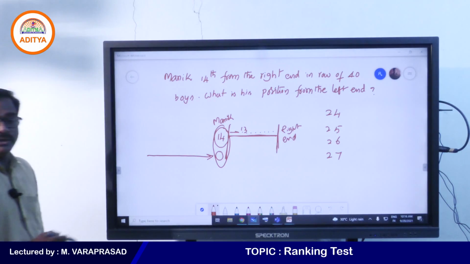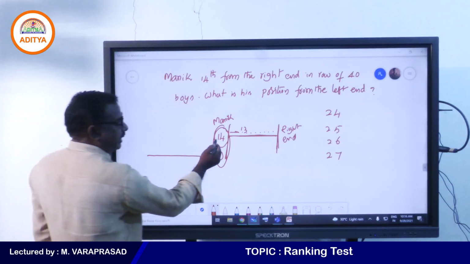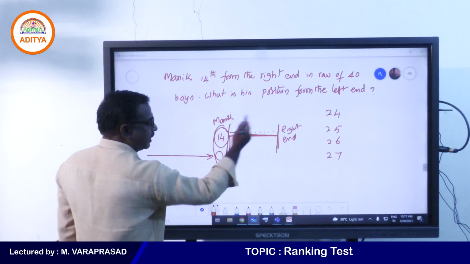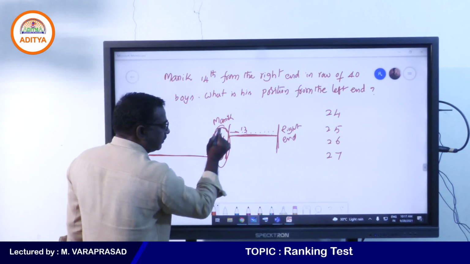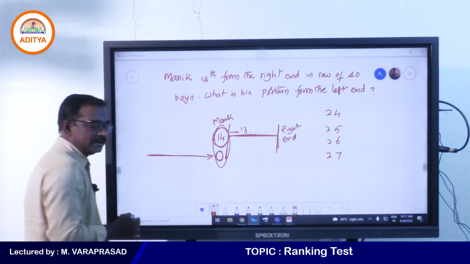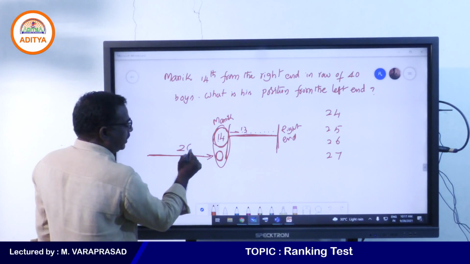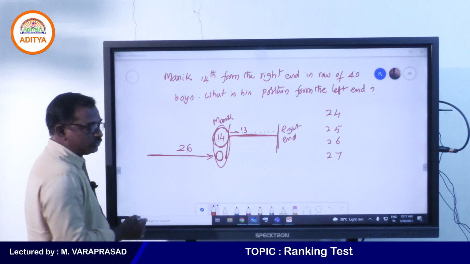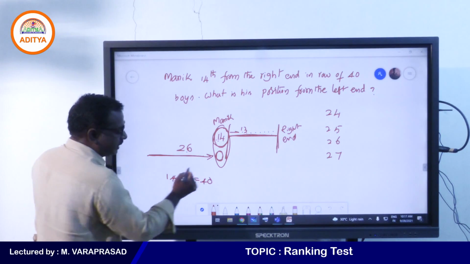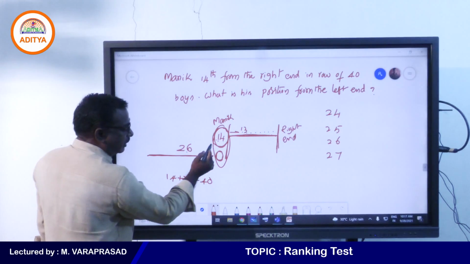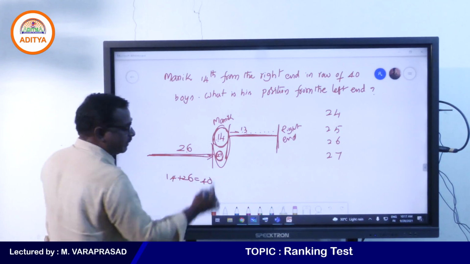You need to get the total of 40 students. Here he is 14th place from the right end, and it is asked from the left end. Now see, 14 plus 26, totally 40 students are there. So here 26 students are there, and this place will be called 27th place.